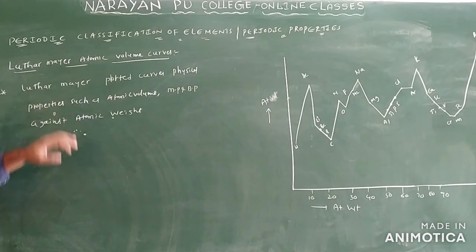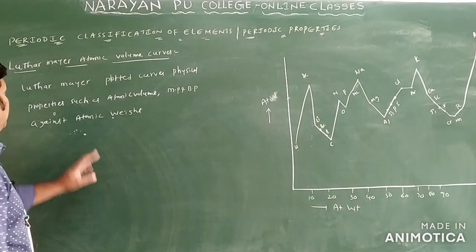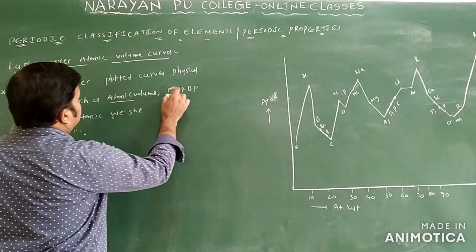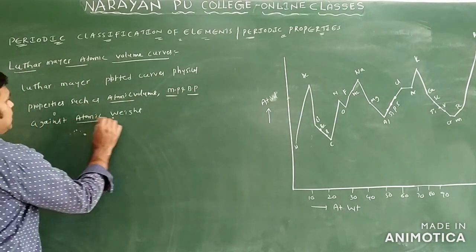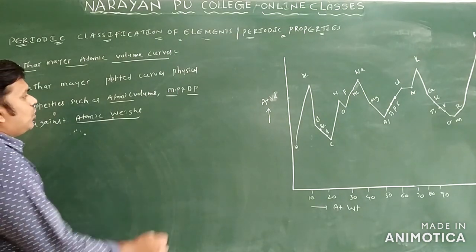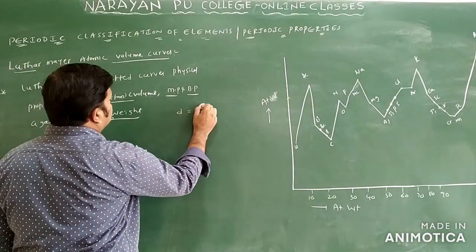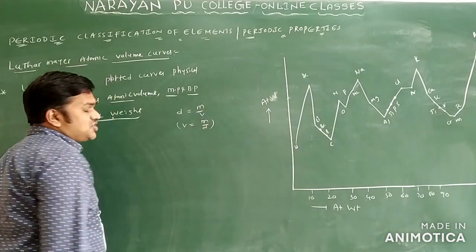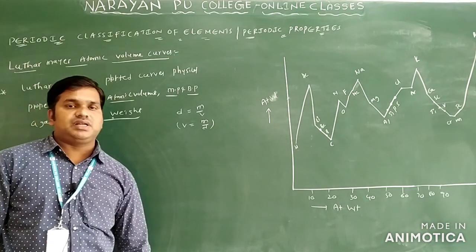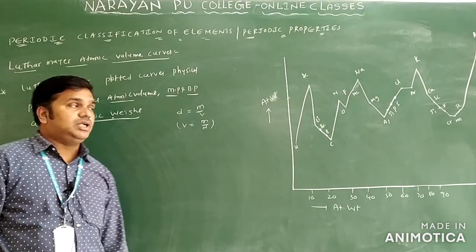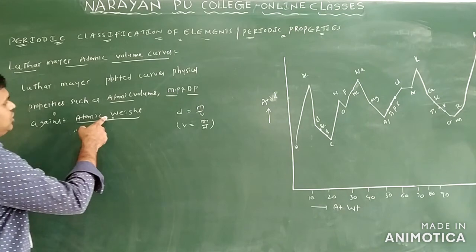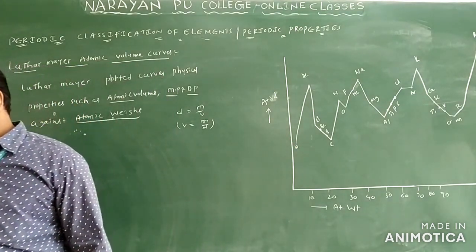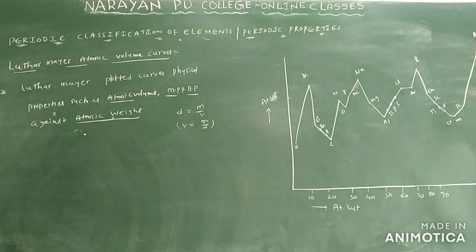See the next classification: the Lothar Meyer atomic volume curves. Lothar Meyer plotted curves of physical properties such as atomic volume, melting and boiling points against atomic weight. Density is mass by volume, so volume is mass by density. The atomic volume is the ratio of mass by density. So he drew the graph of atomic volume versus atomic weight.